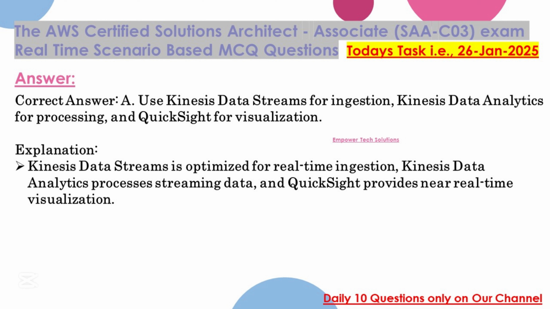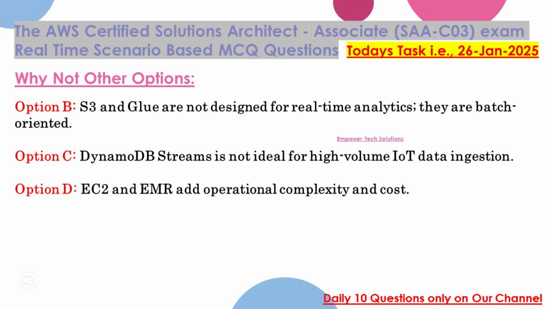Correct answer: A. Use Kinesis Data Streams for ingestion, Kinesis Data Analytics for processing, and QuickSight for visualization. Explanation: Kinesis Data Streams is optimized for real-time ingestion, Kinesis Data Analytics processes streaming data, and QuickSight provides near real-time visualization. Why not other options?